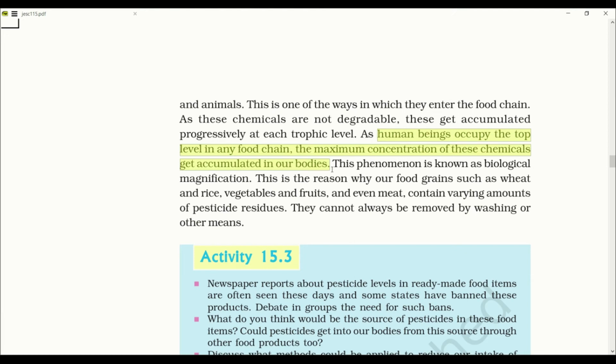So whatever pesticides or insecticides that we use in our farmlands are indirectly entering our body, and this phenomenon is known as biological magnification. This is the reason why our food grains such as wheat, rice, vegetables, fruit and even meat contain varying amounts of pesticide residue. They cannot always be removed by washing and other means.